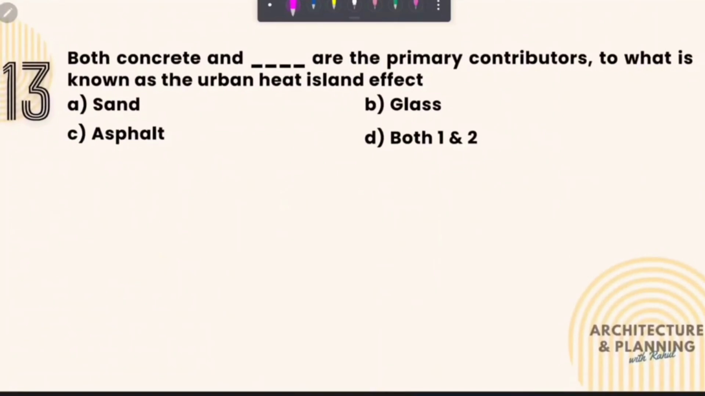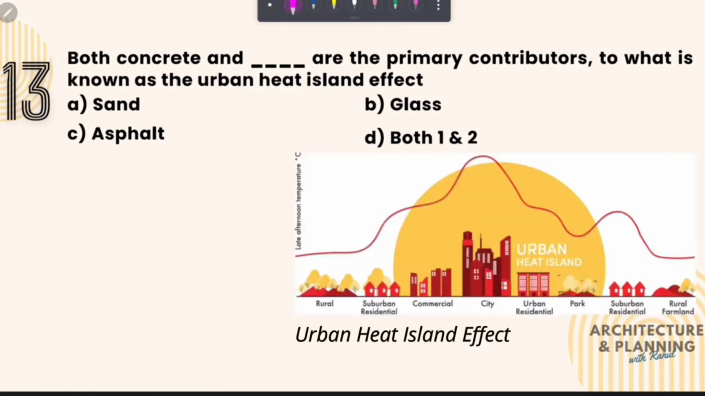Both concrete and dash are the primary contributors to what is known as the urban heat island effect. Firstly, let's understand what the urban heat island effect is. So urban heat island effect is a phenomenon of overheating of urban areas in comparison to the surrounding rural areas. So here in this figure, this line shows the temperature, and due to this phenomenon, the temperature in urban areas is higher and in rural areas it is lower.